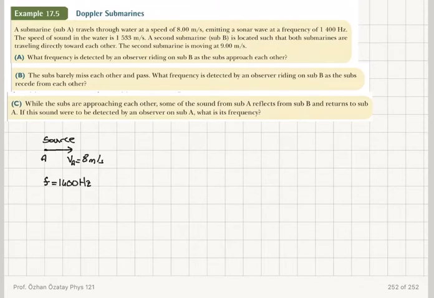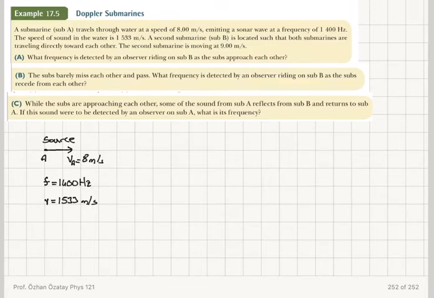So A is a source of waves. The speed of sound in the water is 1533 meters per second, greater than the speed of sound in air. Remember, because the average separation between molecules is less.